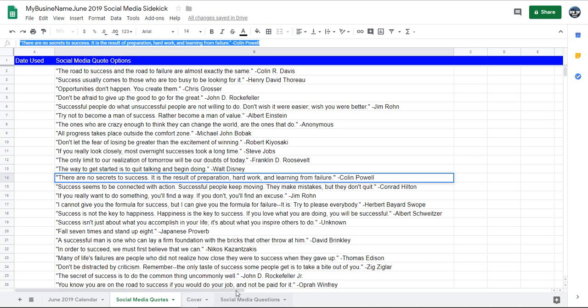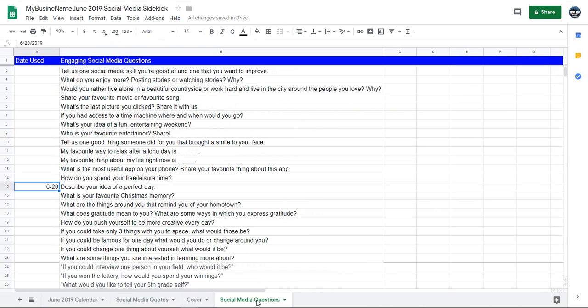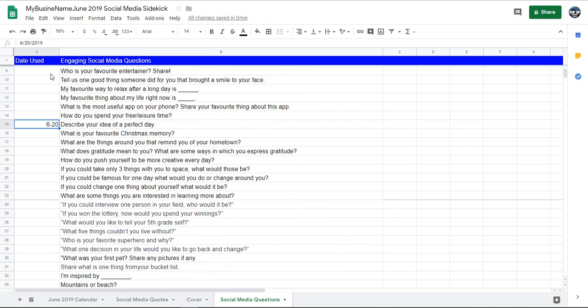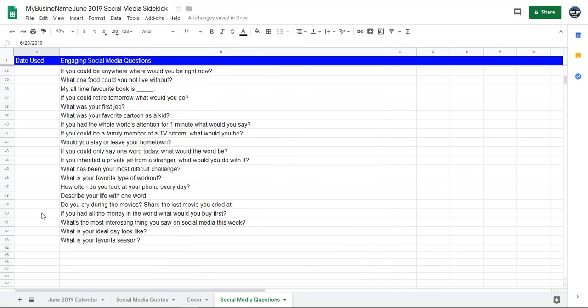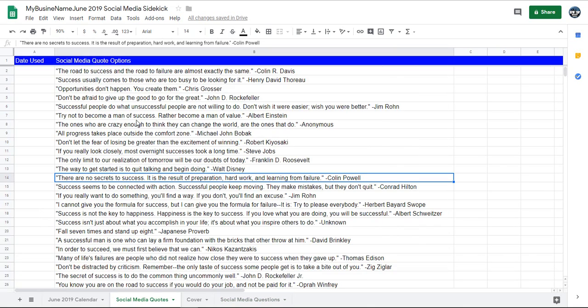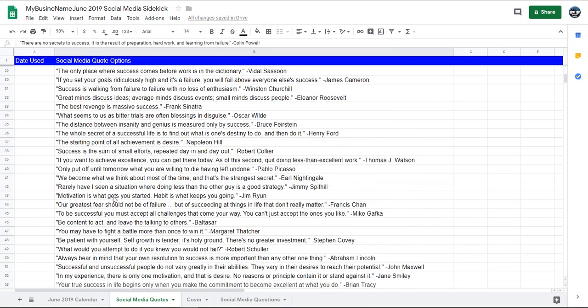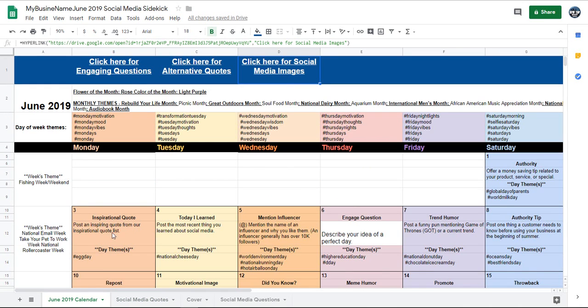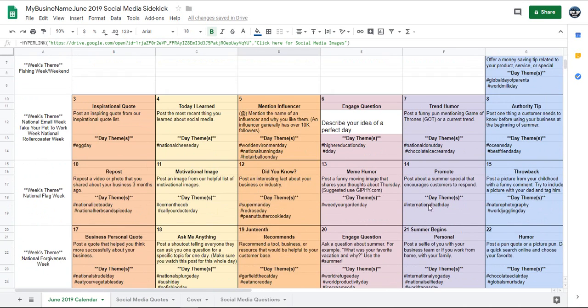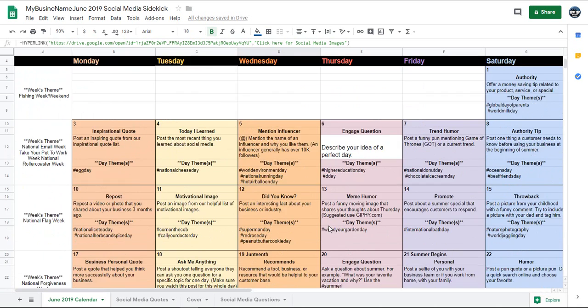Make sure you use the additional questions and the additional quotes if they don't work, and keep track of the day you use them. You literally can change. You have 52 quotes, so you can do these once a day, once a week if you have to, and use each of these for yourself. So if you don't like what's posted in the calendar, you don't like something that's on one of these, use a quote or use a question, because those will always engage more people.